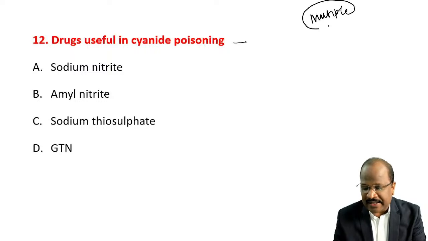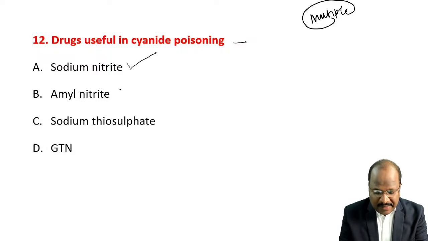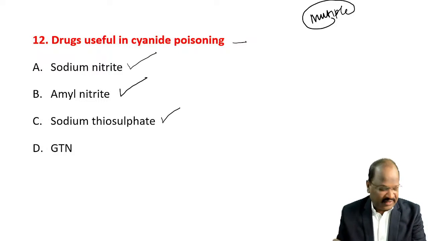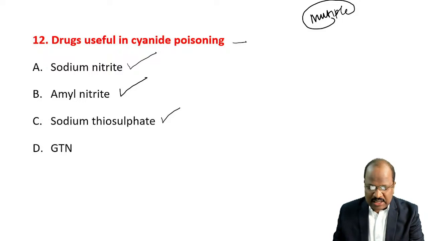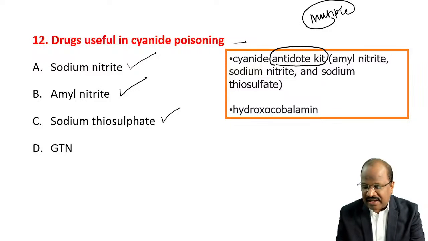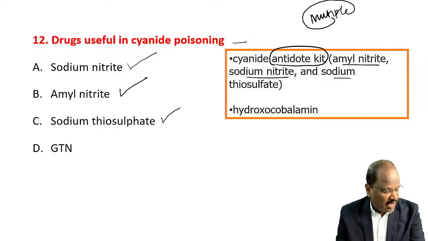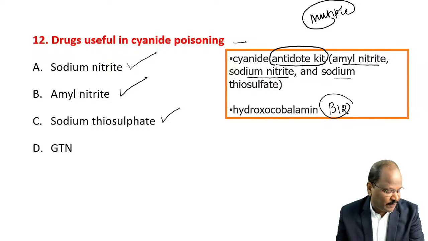The answer for the question is sodium nitrite, amyl nitrite, and sodium thiosulfate. They are useful. A, B, C. Very good. For treatment of cyanide poisoning, we can go for the antidote kit. The cyanide kit has amyl nitrite, sodium nitrite, and sodium thiosulfate. We also have hydroxocobalamin, vitamin B12, which can also be useful for treating this poisoning. So answer A, B, C.